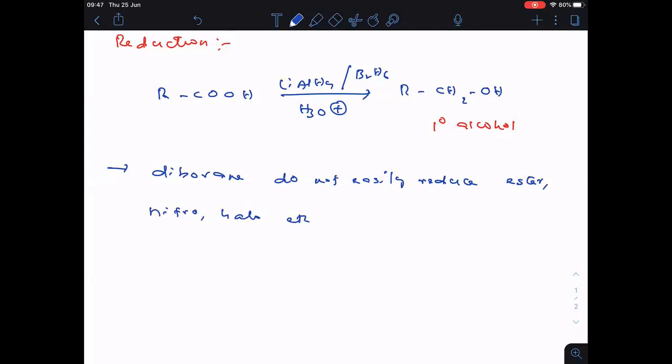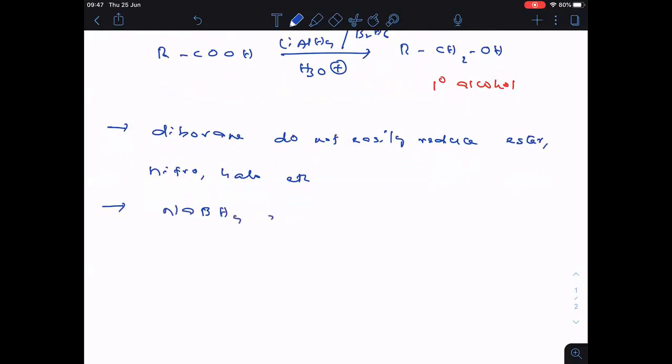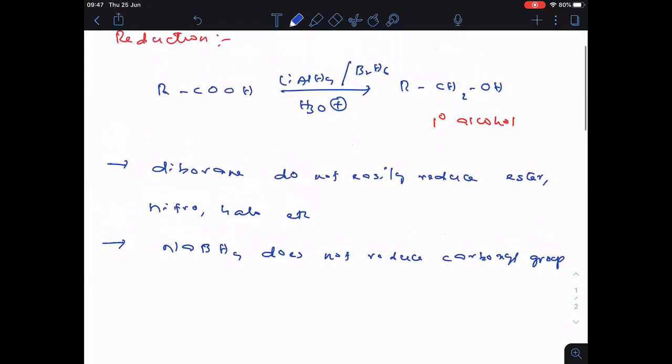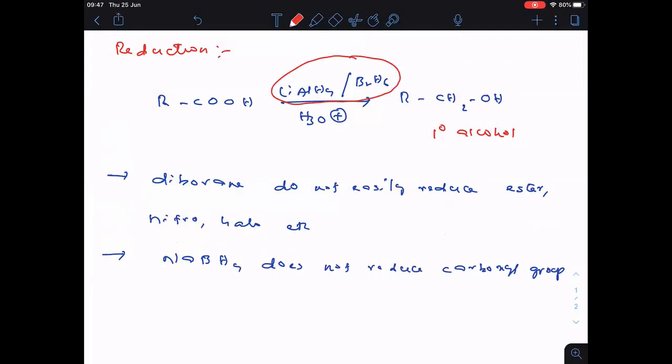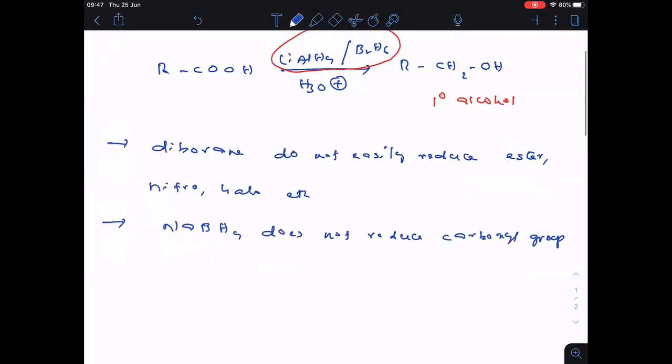Is it clear everyone? Then here you can ask me, sir, why are you not using sodium borohydride, NaBH4? Remember everyone, NaBH4 does not reduce the carboxyl group. That is the reason why we are not using NaBH4 here. So here the best reagent used is either lithium aluminum hydride or diborane. Clear everyone? So please copy up to here.